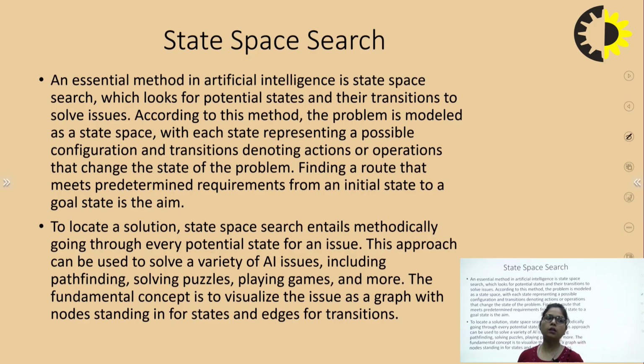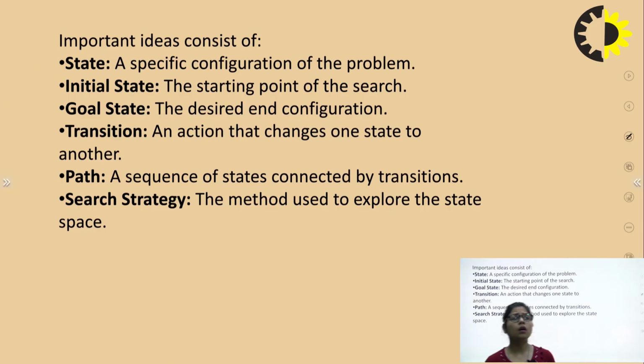The fundamental concept is to visualize the issue as a graph with the nodes standing in for states and edges for transitions. The next important idea concerns the important parts we need to consider in state space search. The first one is state, the second is initial state, the third is goal state, and then transition, path and search strategy.